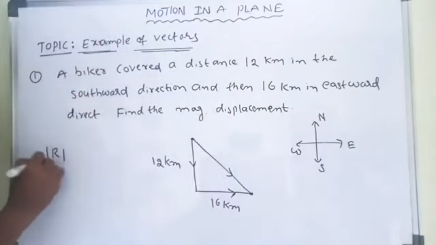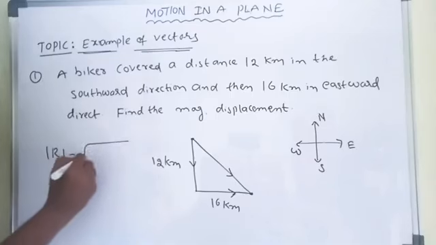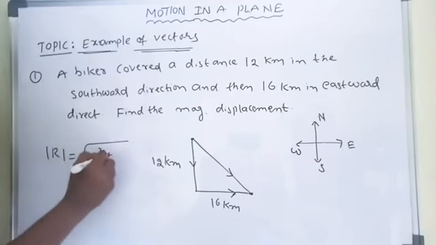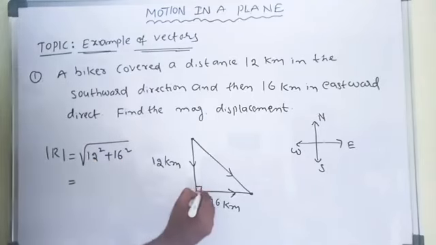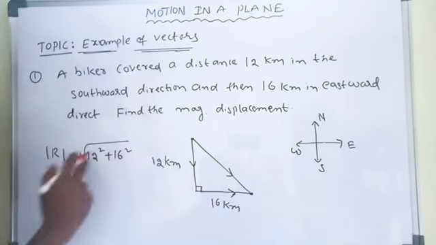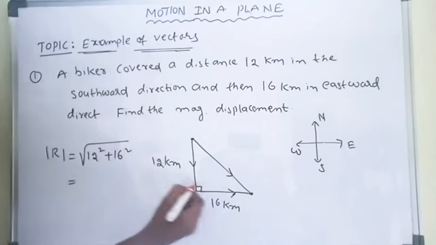R is equal to the square root of 12 squared plus 16 squared. Very simple, because theta is equal to 90 degrees here and cos 90 is 0. The actual formula is a squared plus b squared plus 2ab cos theta, but cos 90 is 0.